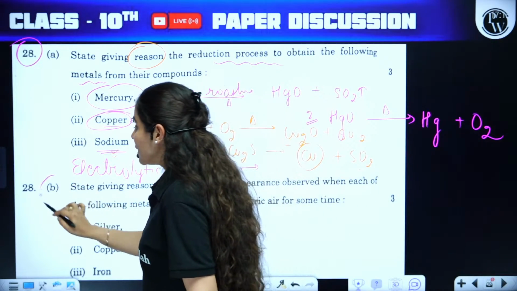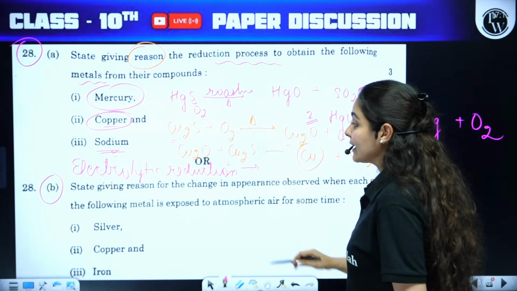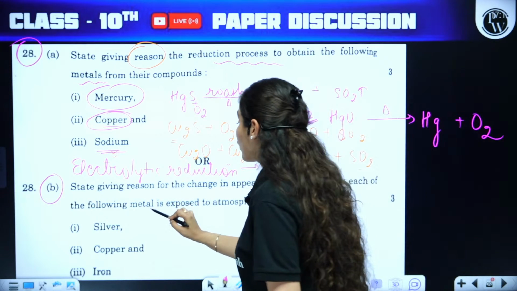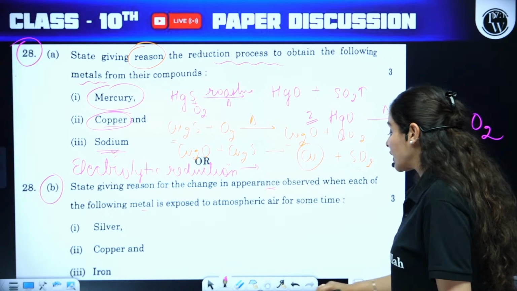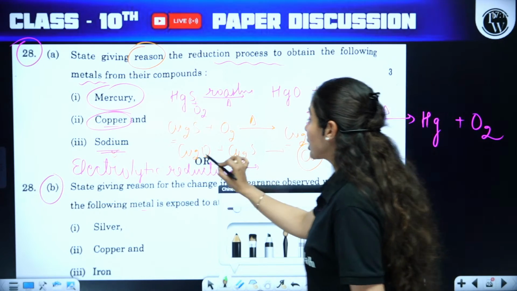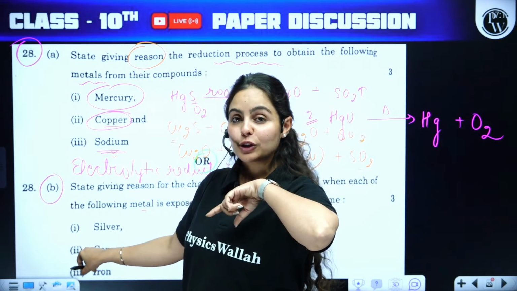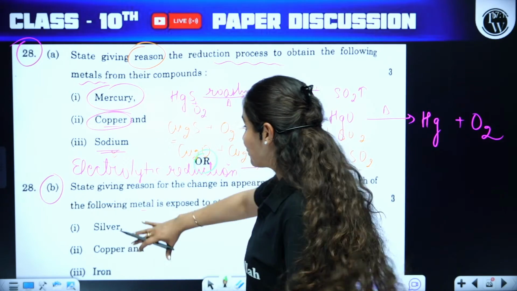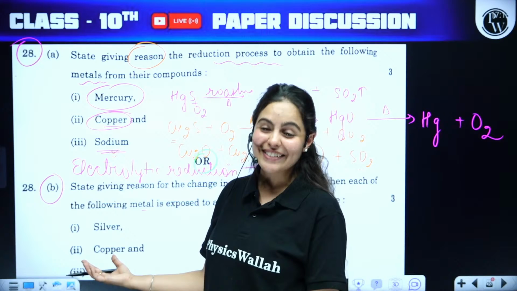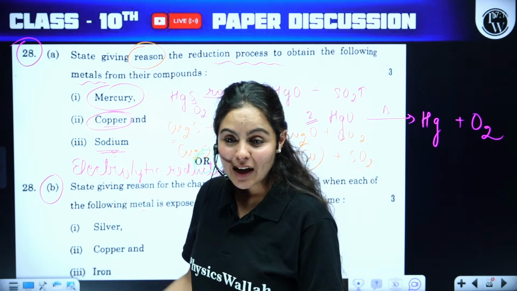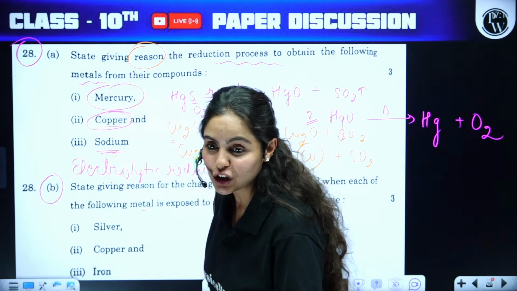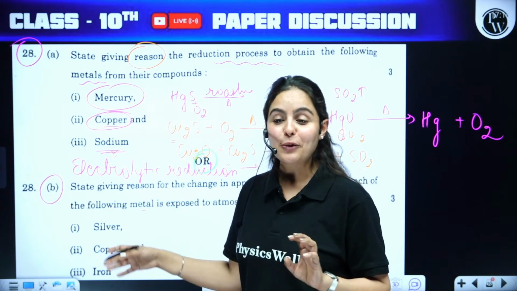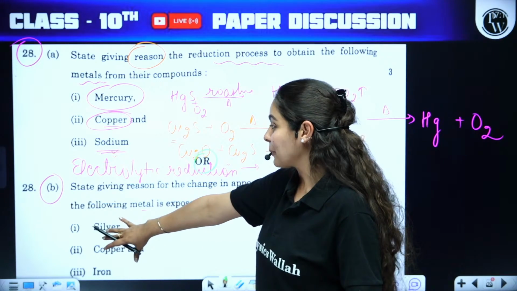Now moving on to the B part of the same question number 28. Again, state giving reason for the change in appearance observed when each of the following metals is exposed to atmospheric air for some time. This is the optional question. Give me a thumbs up those who have opted for the 28B part. Come on, give me a thumbs up, because it seems to be easier, right? It takes less time. Amazing, Sri Devi. Good. I knew. As soon as I read this question, I thought that most of you were going to opt for 28B.